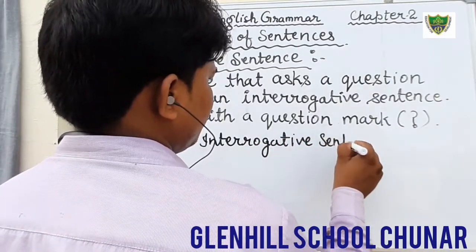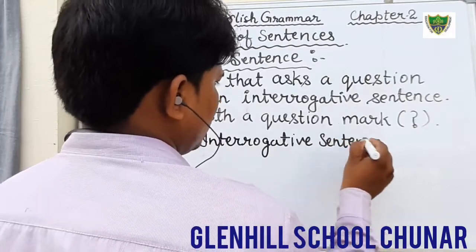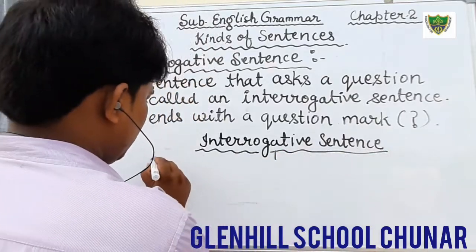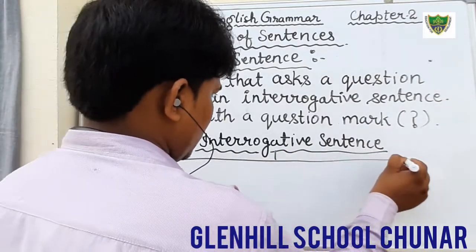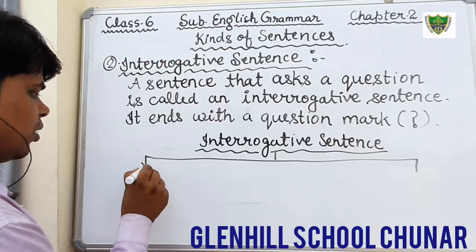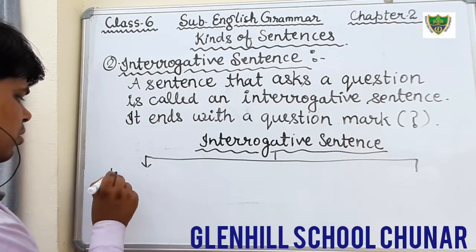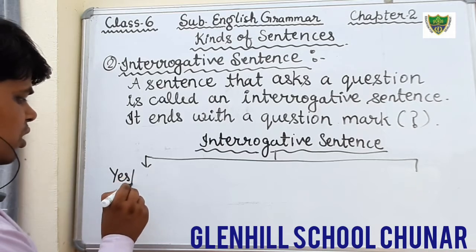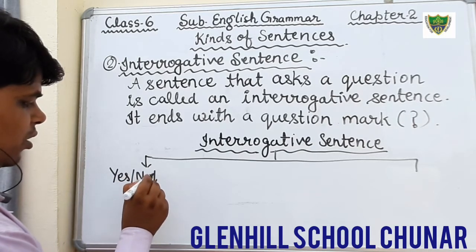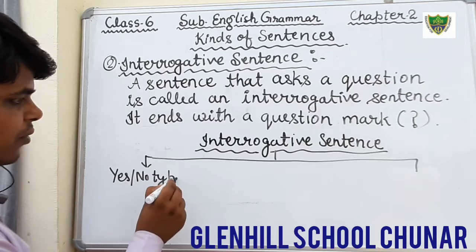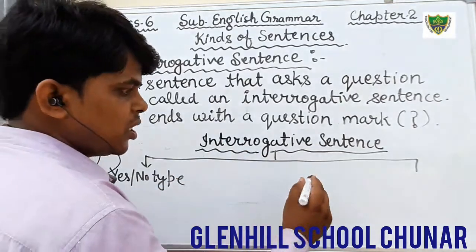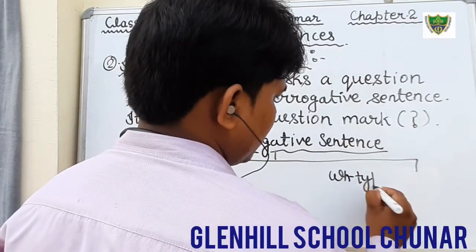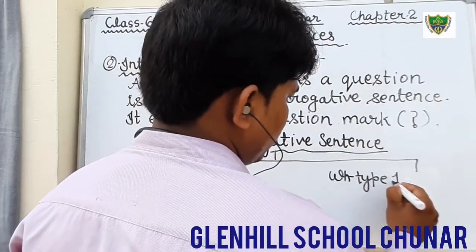First, that is known as the yes-no type interrogative sentence. And the second one is known as the WH type interrogative sentence.